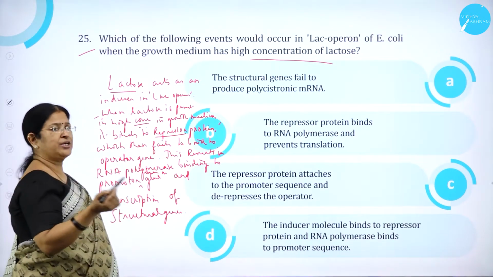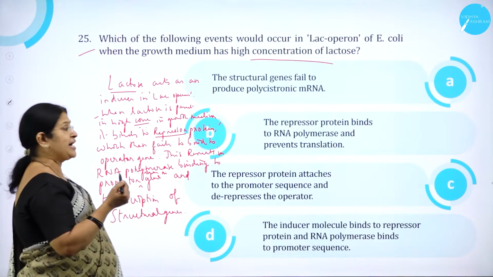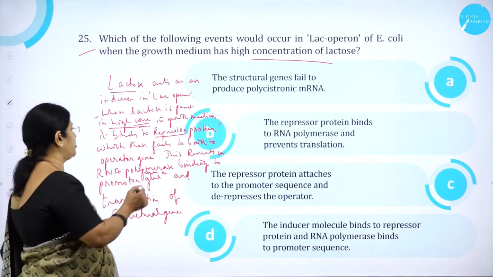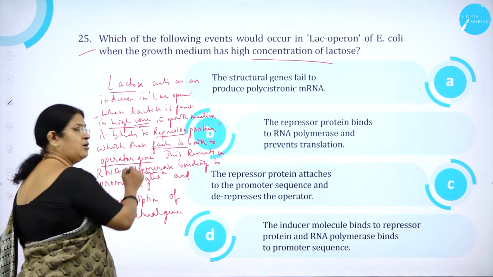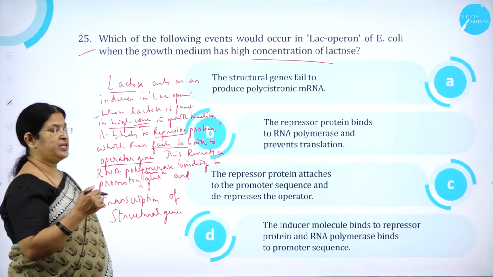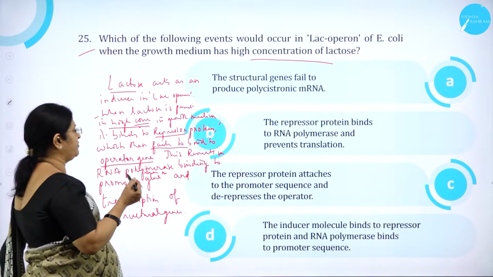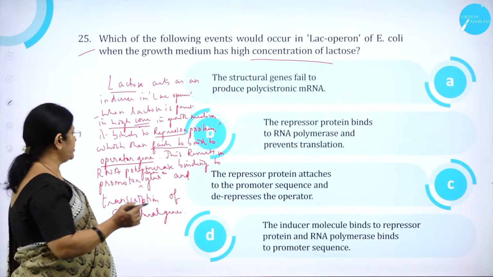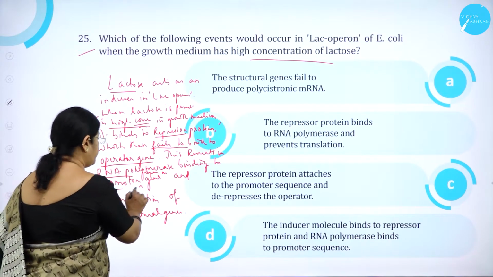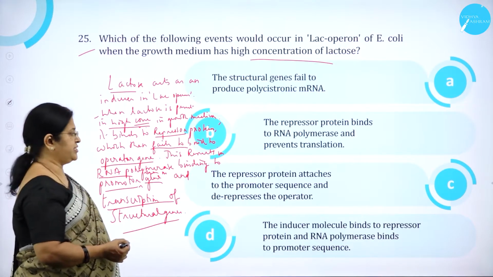As we know, in the lac operon, lactose acts as an inducer. When lactose is present in high concentration in the growth medium, it binds to the repressor protein, which then fails to bind to the operator gene. So this results in RNA polymerase binding to the promoter region of the gene and transcription of the structural genes.